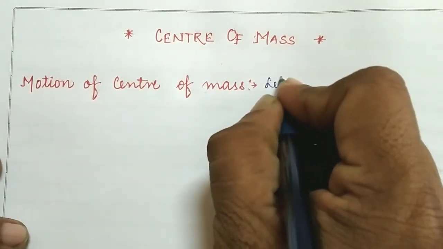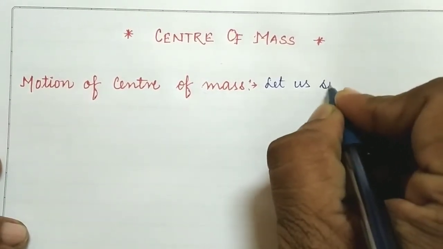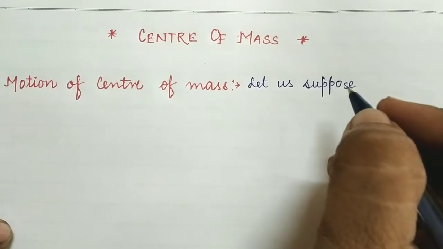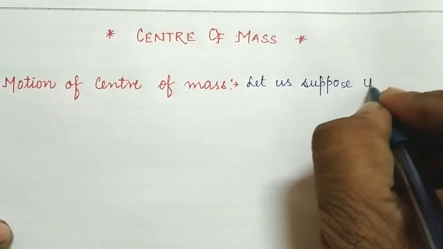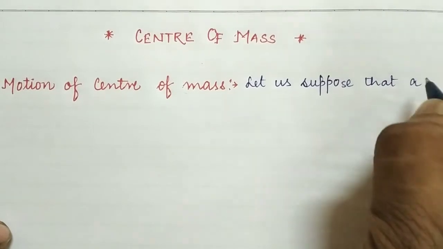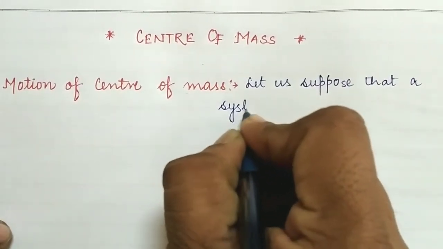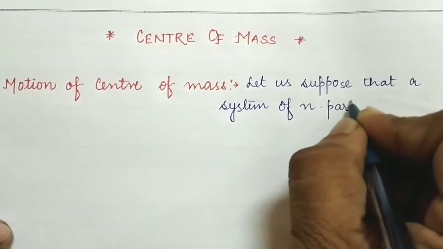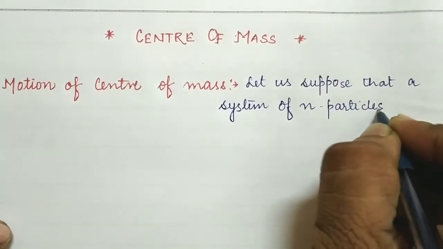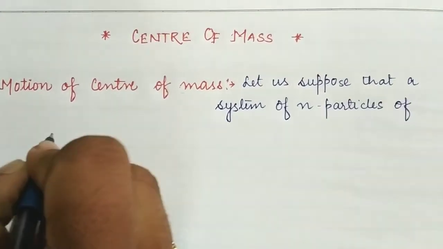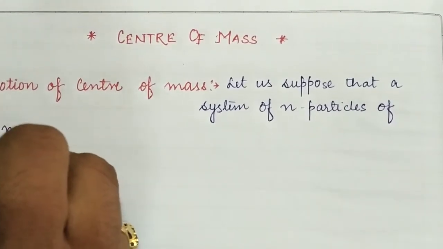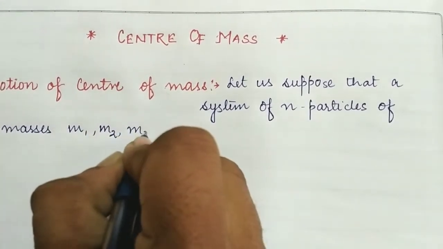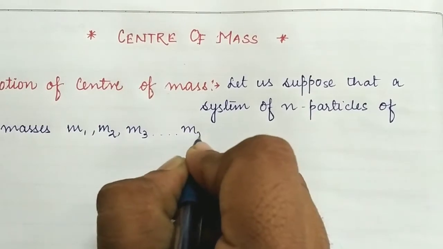So let us suppose, and how we can give its expression. In order to find out its expression, here I am elaborating. Let us suppose a system of n particles. Here we are considering a system of n particles of masses m1, m2, m3 and so on till mn particle respectively.